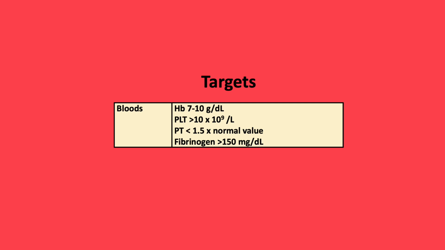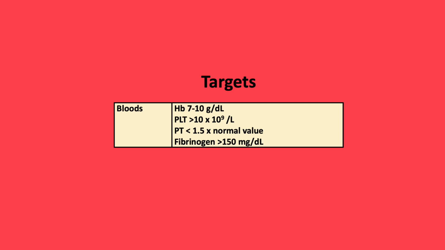Hematological targets for patients should be based on clinical advice from hematology, but also local and national guidelines. Classically, the targets could be as follows. The hemoglobin count should be based on the patient characteristics, which can be between 7 and 10 grams per deciliter. The platelet transfusion threshold varies. If the patient is not bleeding, a platelet count of less than 10 may be indicated for transfusion to prevent spontaneous bleeding, whilst if the patient is actively bleeding, a count of less than 50 may indicate platelet transfusion.